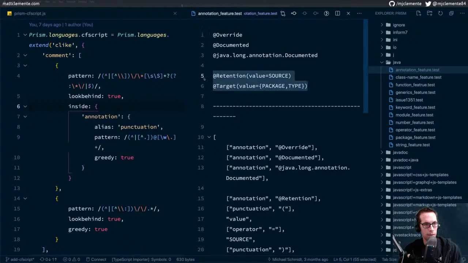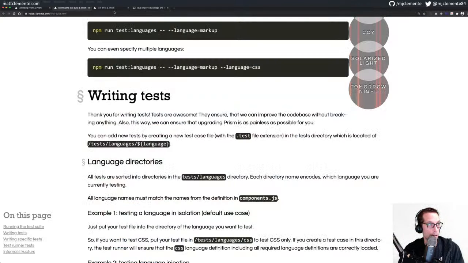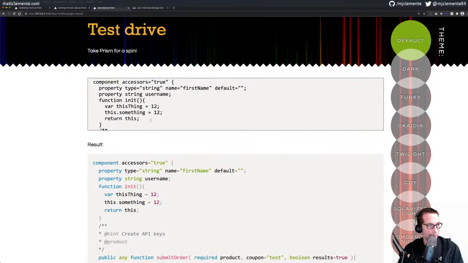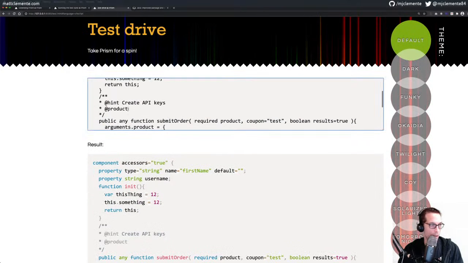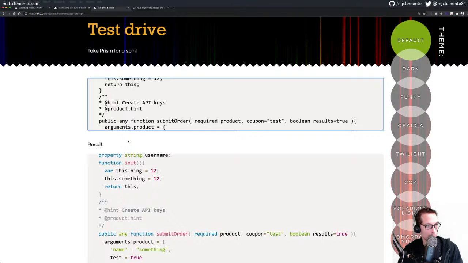We don't really care about these, but let's just make sure that dots work in our current setup. We might need to just write these tests ourselves, and that's fine. So I have a Java doc. Okay, product dot hint. Yeah, that's fine. The whole thing gets highlighted.